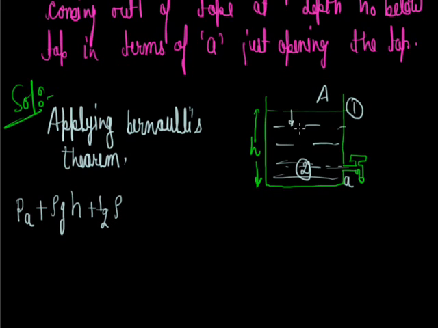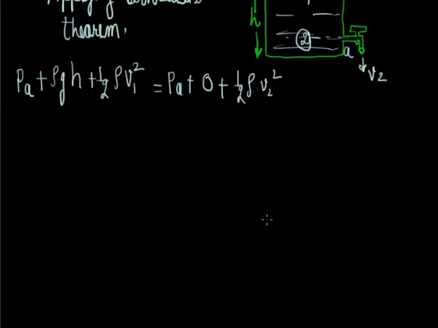Suppose its velocity is v1, so here half rho v1 square equals, at this level, because it is in contact with the atmosphere, the pressure will be Pa again. Now rho g times 0, plus half rho v square. Suppose here the velocity of water is v2, so half rho v2 square. Now by continuity equation,